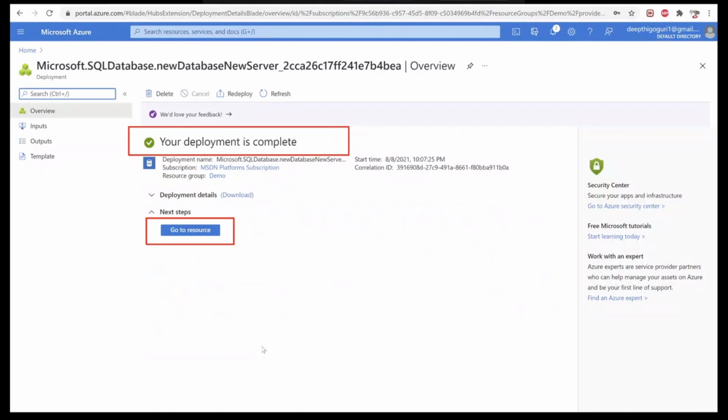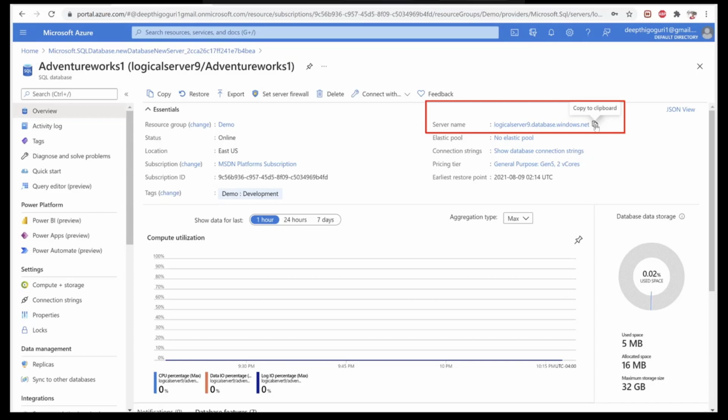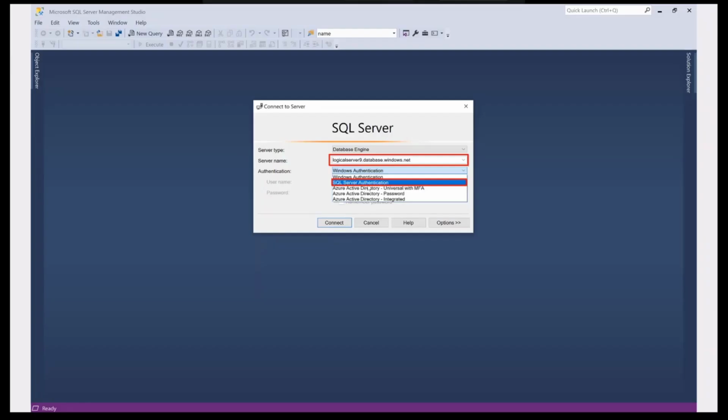Once your deployment is complete, it says your deployment is complete, and you can click on go to resource. It will show you the logical server name, the name you have to connect to for your Azure SQL database. So here you have the server name. Click on it, click copy to clipboard so that it will copy the server name. Go to your Management Studio to connect.